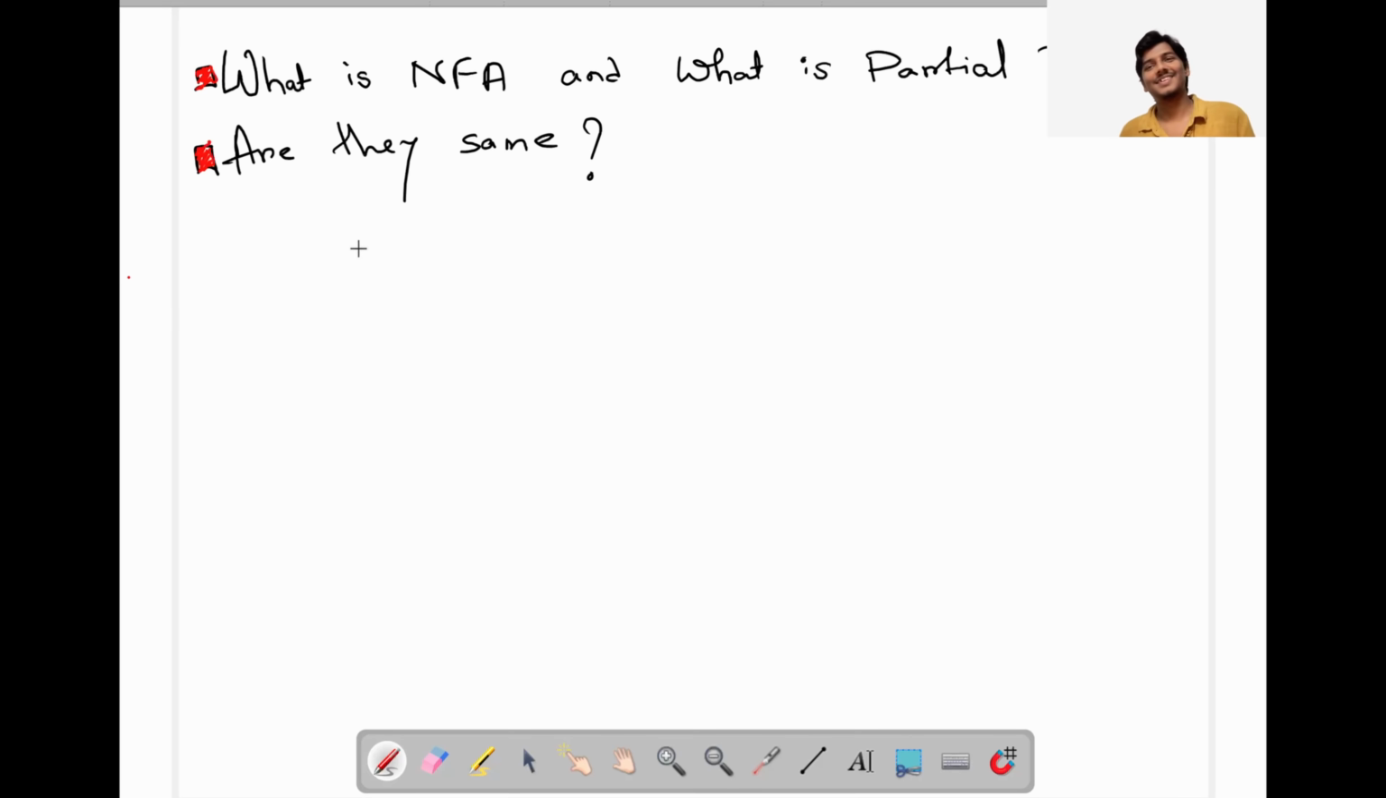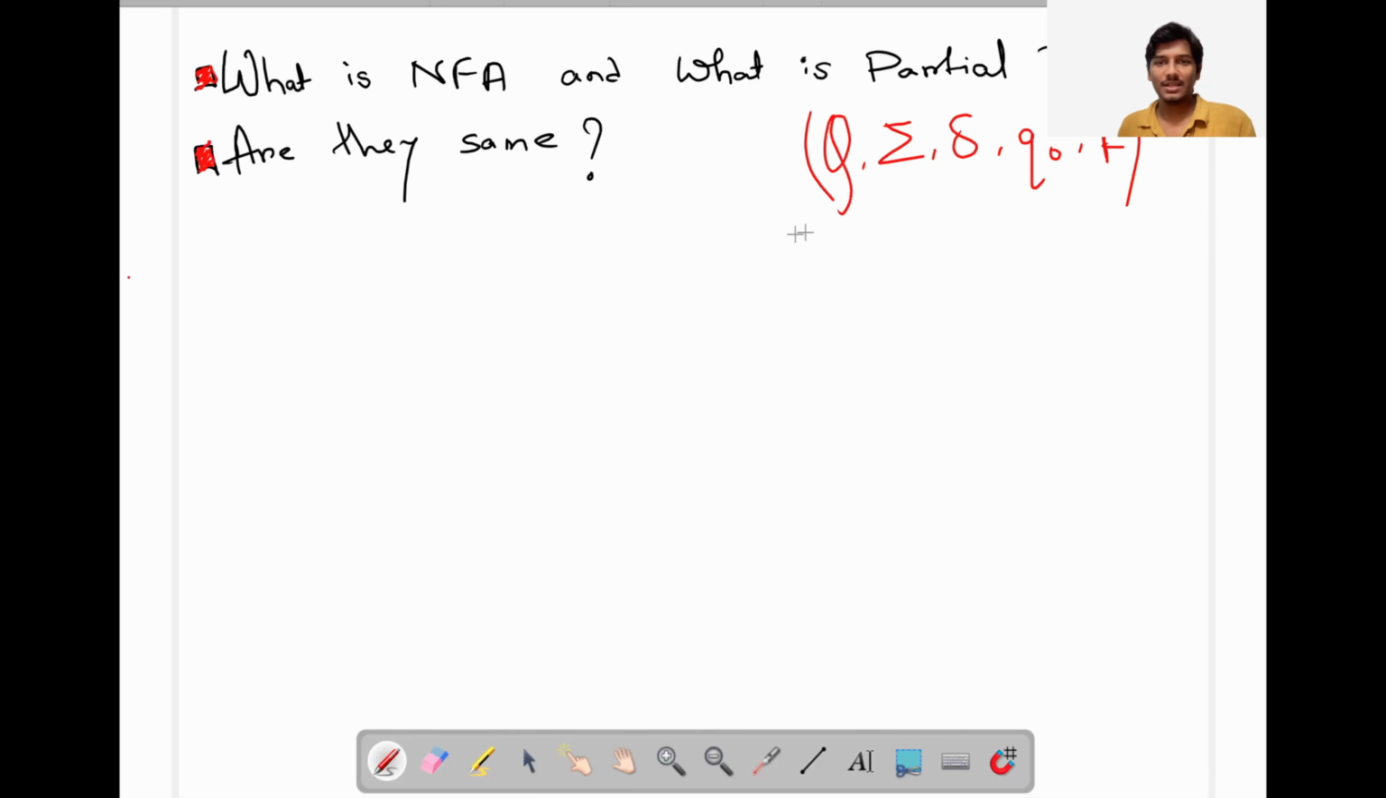Hi everyone. Today our lesson would be about NFA versus partial DFA. Let's start this. So, what is the formal definition of a finite automaton? Let's write that. This is the definition of a finite automaton.